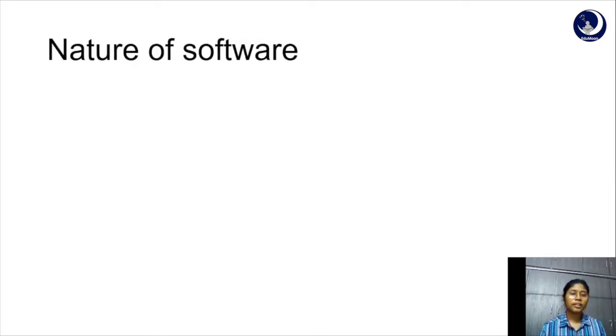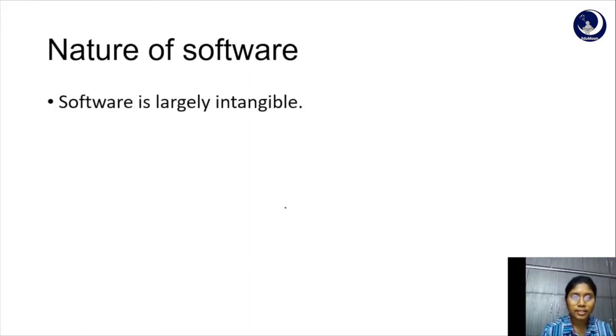Let's try to understand the nature of software by comparing it to other engineering streams. Like mechanical engineers design mechanical systems and electrical engineers design electrical systems. Software engineers design, you guessed it right, software systems. The first characteristic of software is it is highly intangible. By intangible, we mean we cannot view or visualize the design of software. It lacks any physical existence, so it is hard to visualize the design or estimate the amount of work or time it took to design the software.